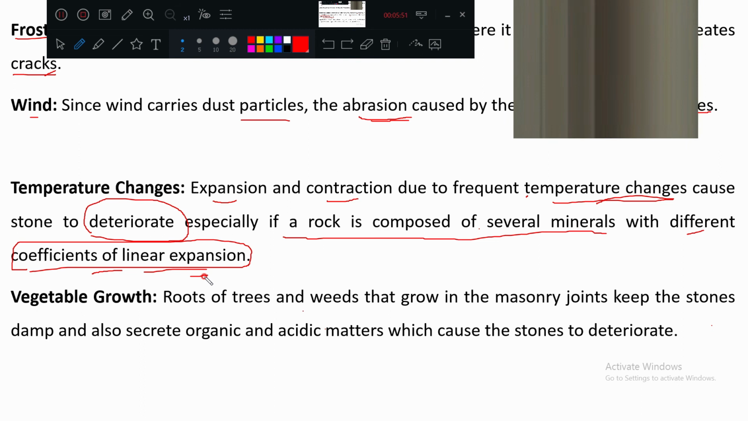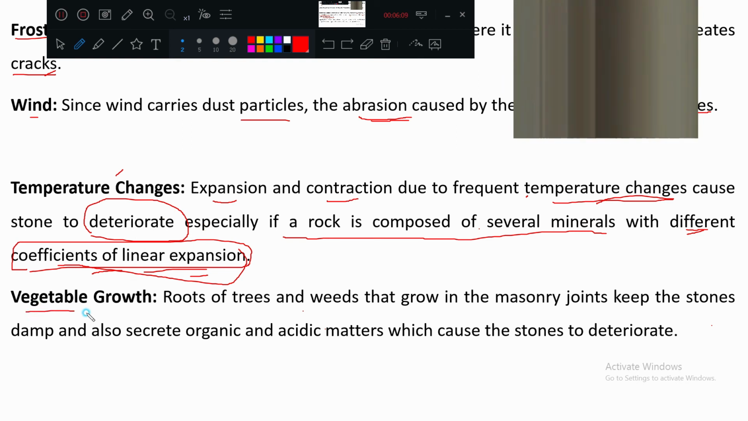For 1 degree Celsius temperature rise, how much will be the expansion? So for all stones it will not be the same. That is why we are telling it as different coefficients of linear expansion. Due to temperature change, stone will expand and contract and it will fail.